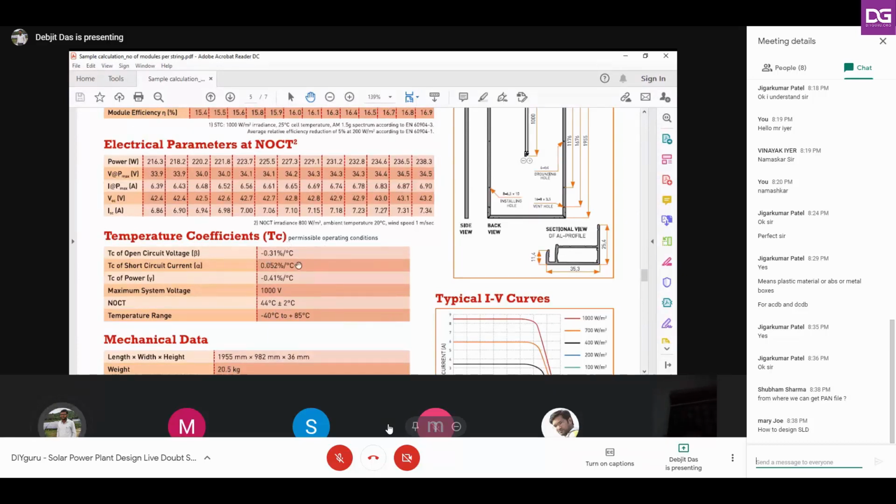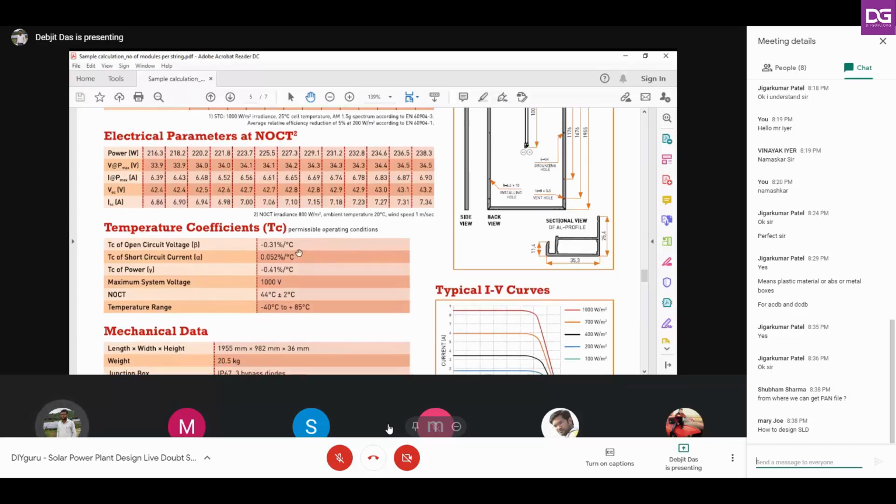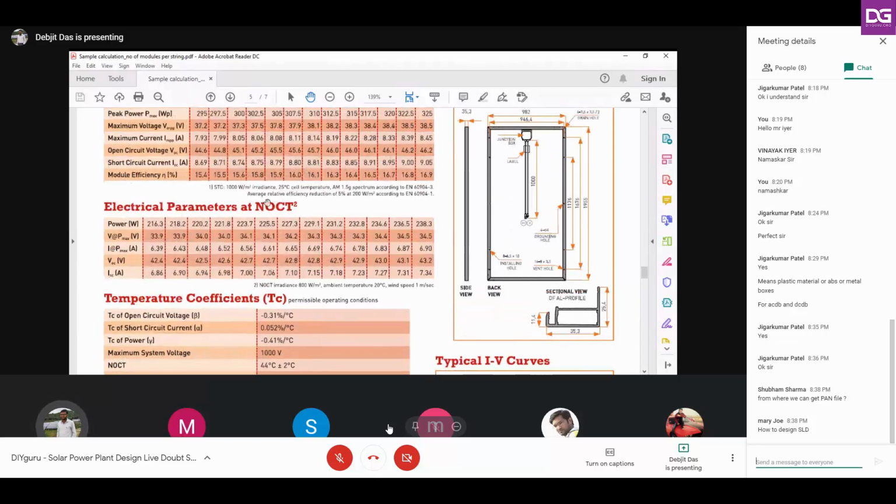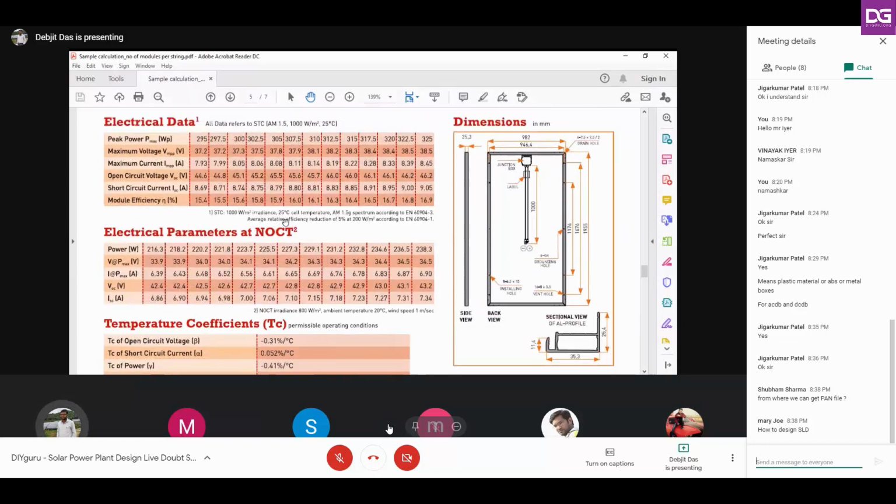Got it? So if you are planning to design a plant which is located at the Arctic Circle, where there is a cover of snow throughout the year and the average temperature at that place is rarely above 2 degrees or 3 degrees, or even in minus also. So in that case, as I have told previously in the lectures also, our module will have maximum power or the maximum voltage at 25 degrees centigrade.